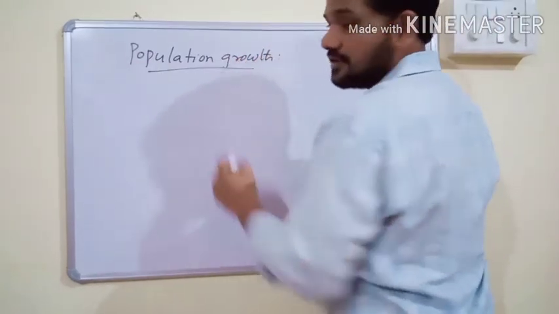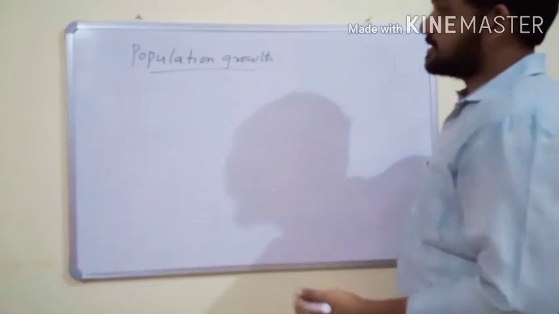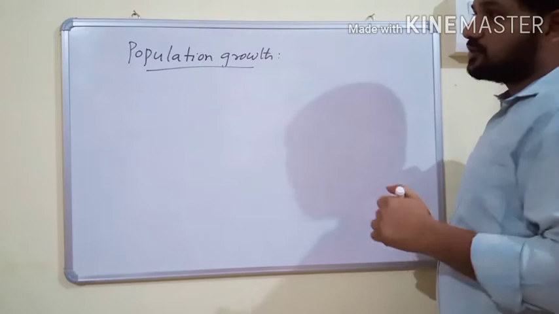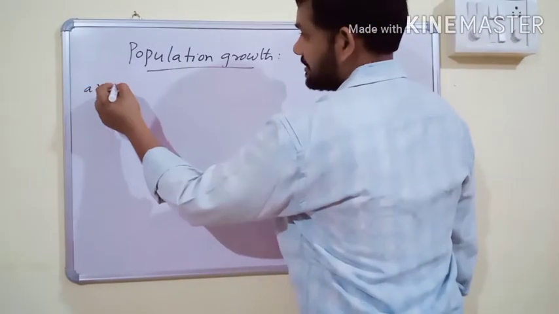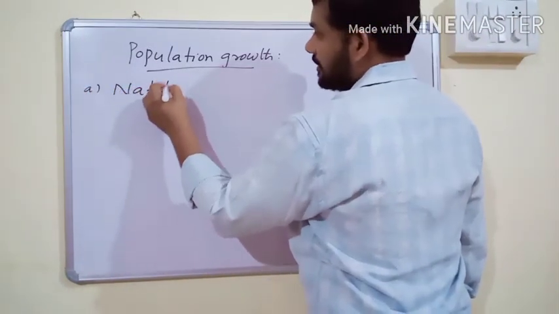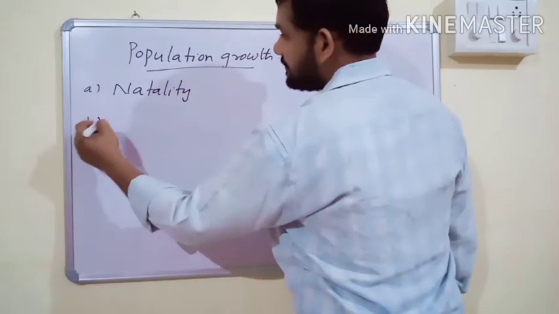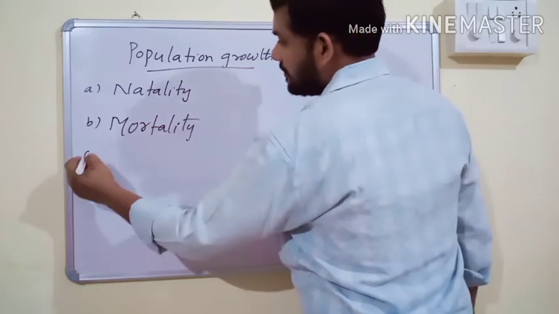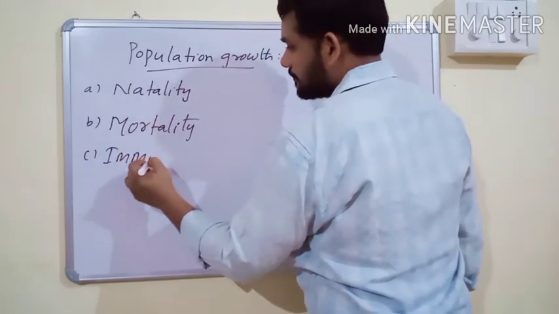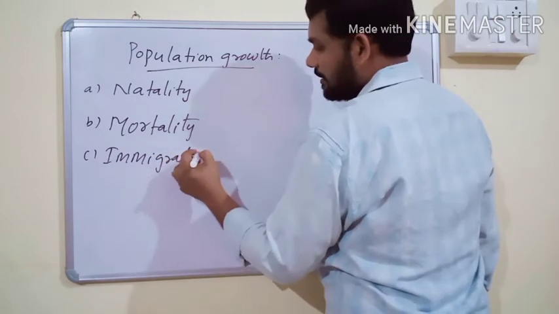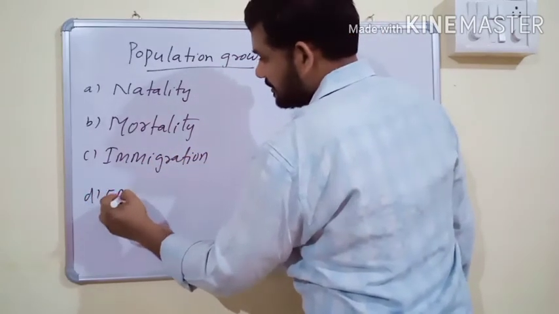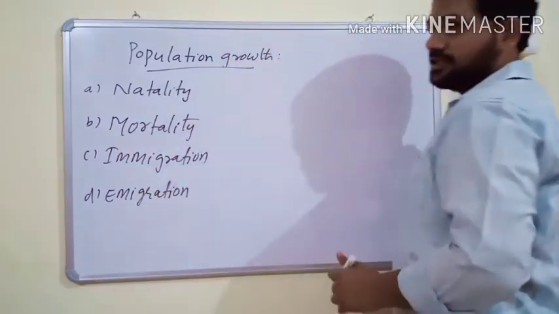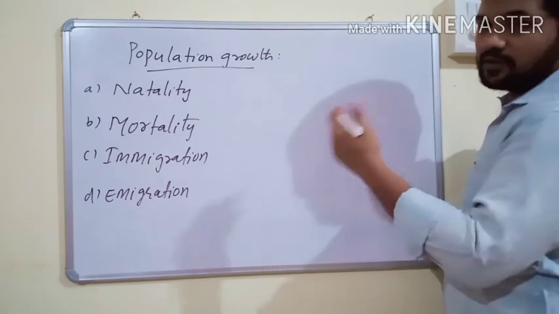Whatever changes occur in a population, population growth mainly depends on four characters: natality, mortality, immigration, and emigration. These are the four important characters which determine the population growth or population density.